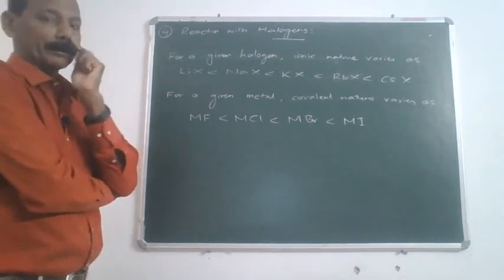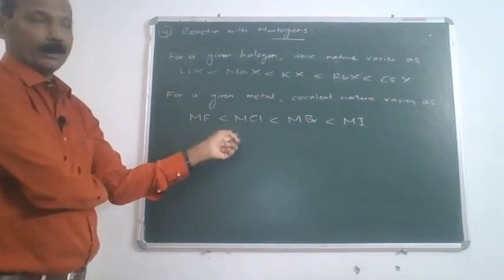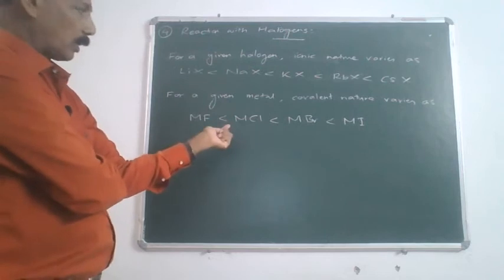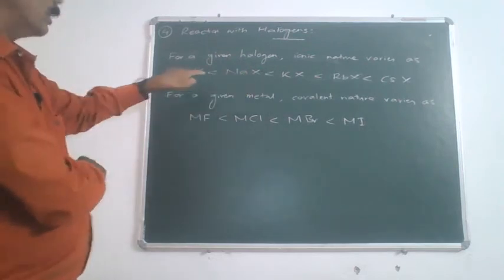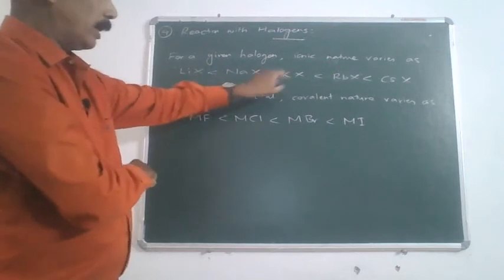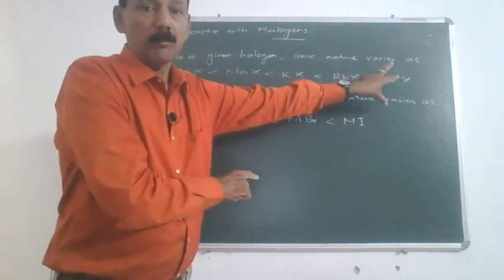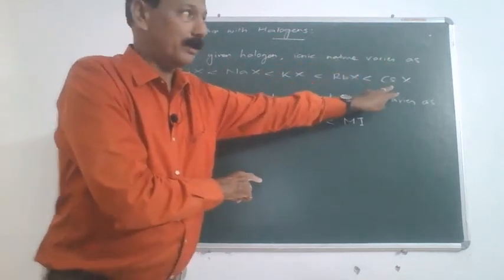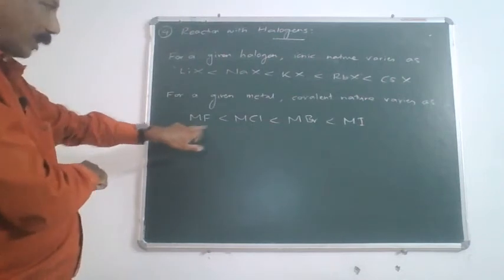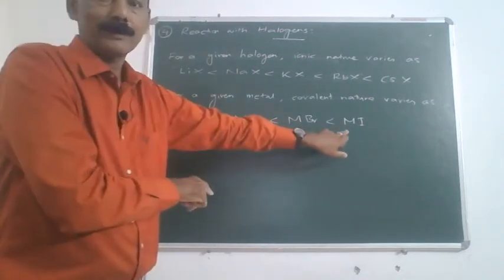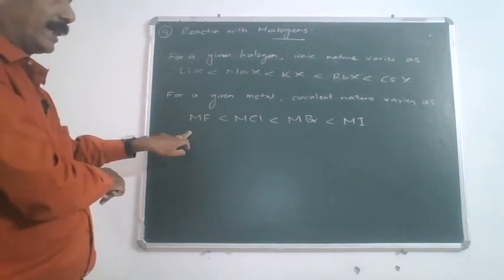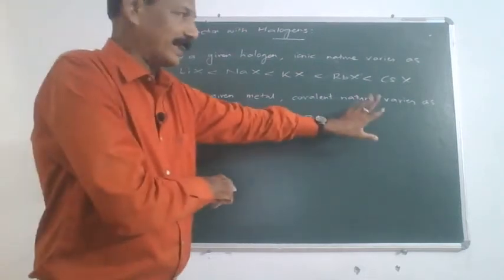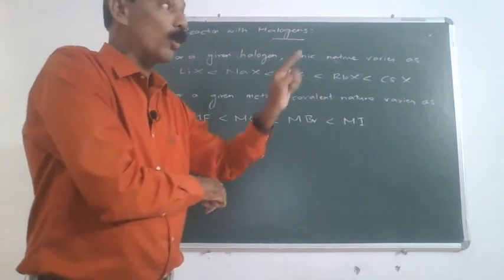Now, remember, what we discuss here is a point which is a converse of what we studied earlier. Remember, for the same anion, larger the cation, more ionic is the bond. And remember, for the same cation, smaller the anion, more ionic is the bond, or larger the anion, more covalent.